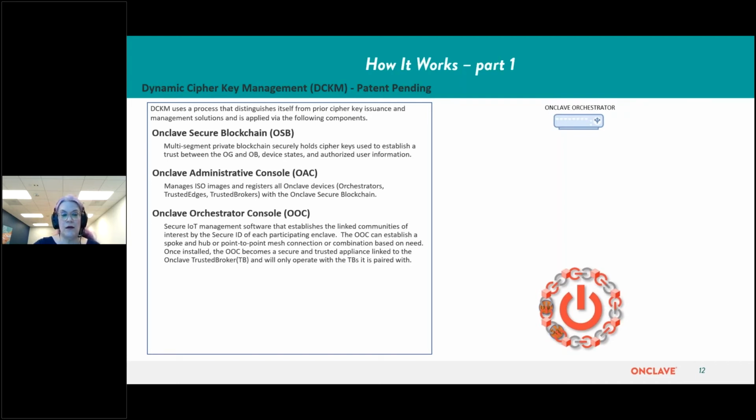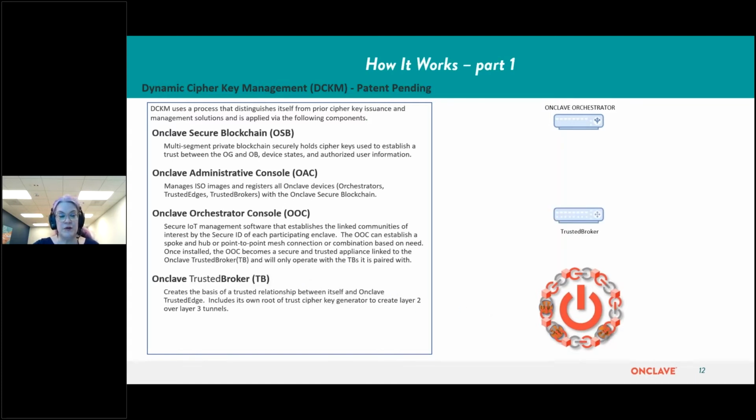The Enclave Orchestrator Console can establish a spoke and hub or a point-to-point mesh connection, or a combination, based on need. Once installed, the Enclave Orchestrator Console becomes a secure and trusted appliance linked to the Enclave Trusted Broker and will only operate with the trusted brokers it is paired with. This maintains security and prevents trusted brokers that are owned by another organization, or within the existing organization but managed by another group, from being monitored or controlled.